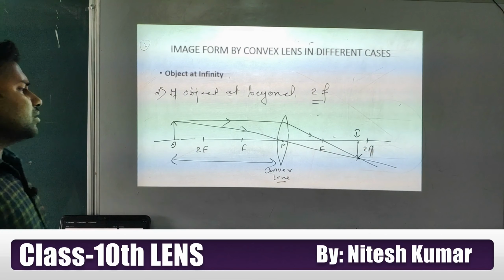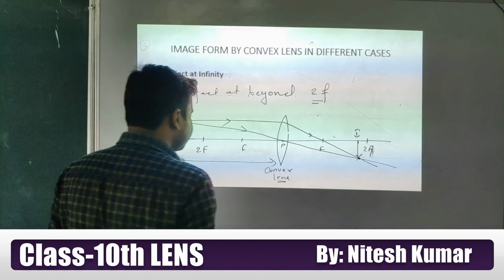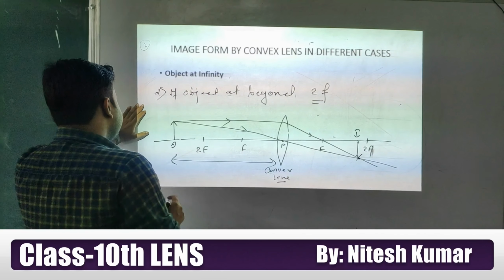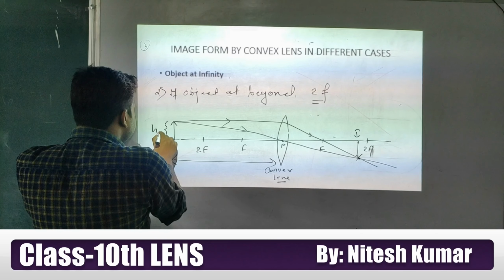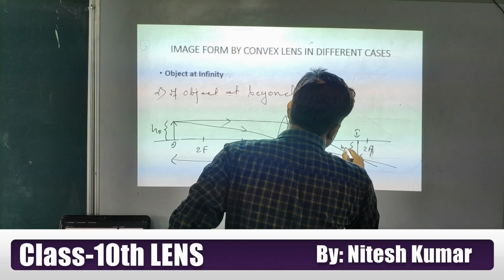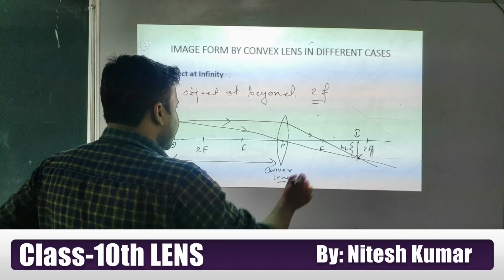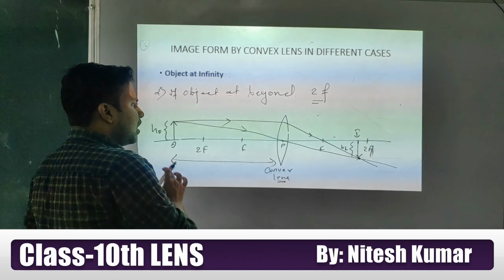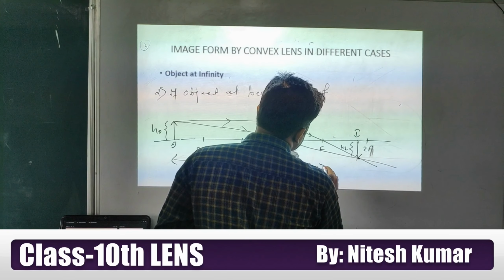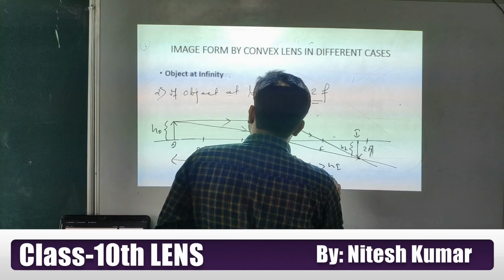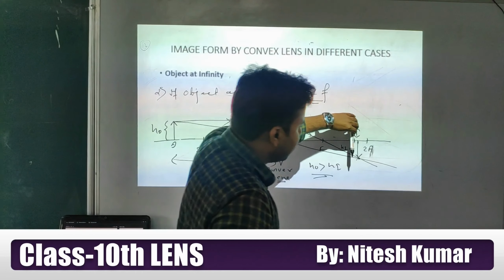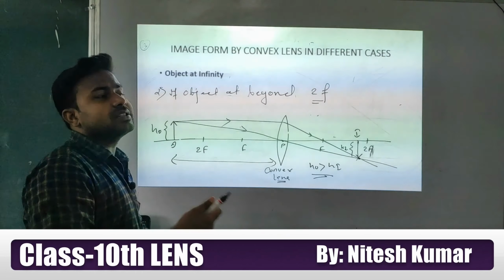Okay students, if the image is forming here, what is the property of that image? Look at this: if I assume this is the height of the object and this one is the height of the image, and you draw this ray diagram using a compass, you will get that the height of the object is greater than the height of the image. Here we put the object in this direction, but we are getting the image in the downward direction, which means it's inverted.